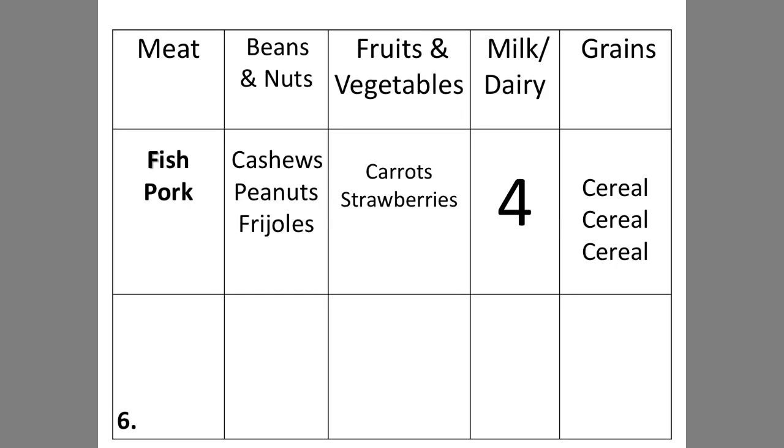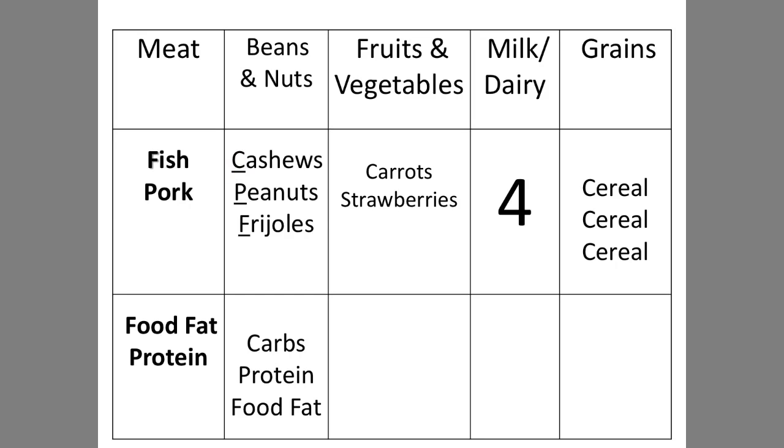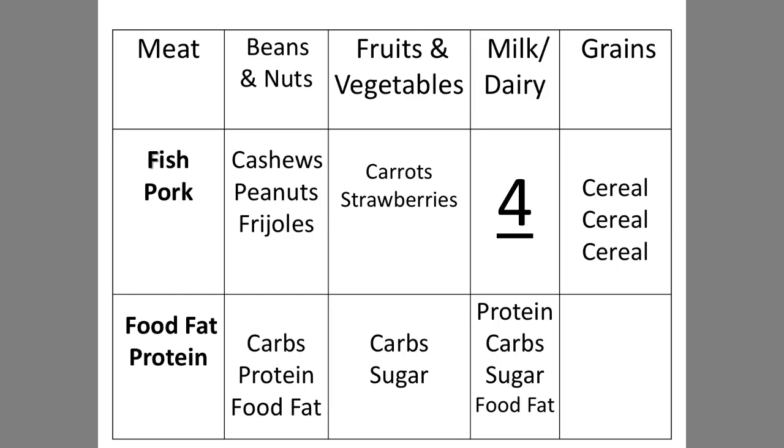Now, to remember what macronutrients go in each food category, I'm going to use the first letter of each of the food examples. So F and P are going to tell me which 2 macronutrients are in meat. F stands for food fats, and P stands for protein. Cashews, peanuts, and frijoles, CPF, stands for carbs, protein, and food fats. Carrots and strawberries is carbs and sugar. The number 4 is our 4 main macronutrients: protein, carbs, sugar, and food fats. But we're missing one. You'll have to ask me why.